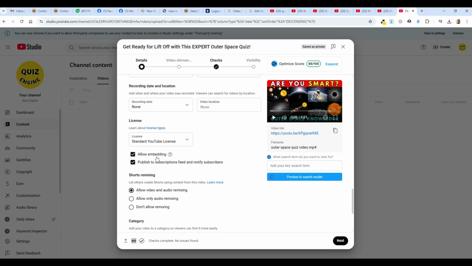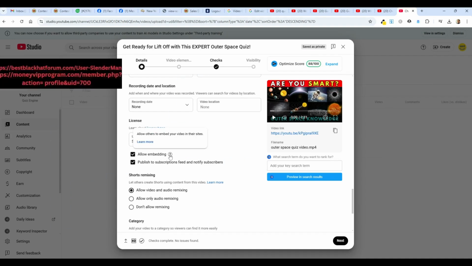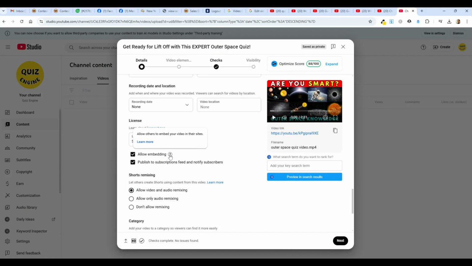I don't want to allow embedding. So this isn't me embedding in my own website, for example. As I hover over here, you'll see it says allow others to embed your video in their sites. I don't want people to use my content to make their websites more popular. So I'm unchecking that.